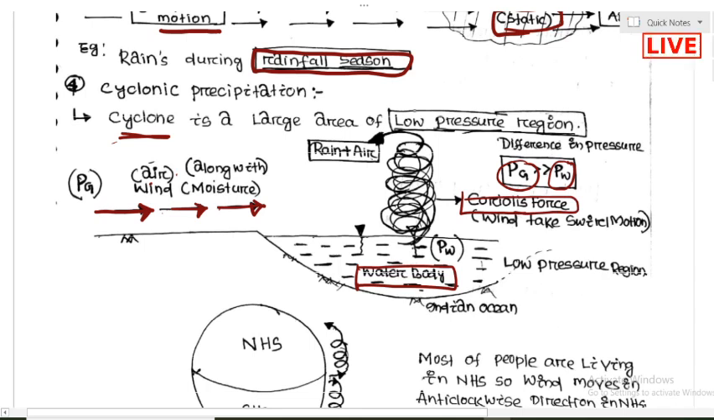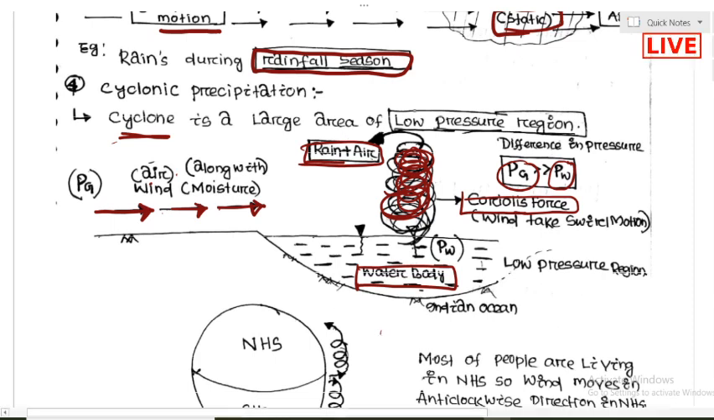Coriolis force means the force caused by the rotation of the earth. Due to the Coriolis force, what will happen? It will move like this, and this is called swirl motion. Finally it will throw rain and water at very high speed in a particular region. This kind of precipitation is called cyclonic precipitation.